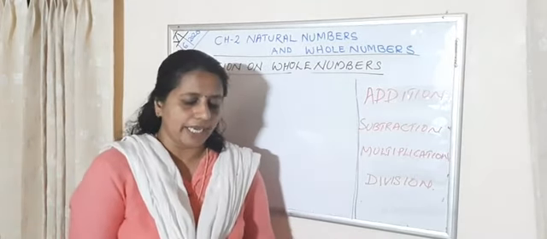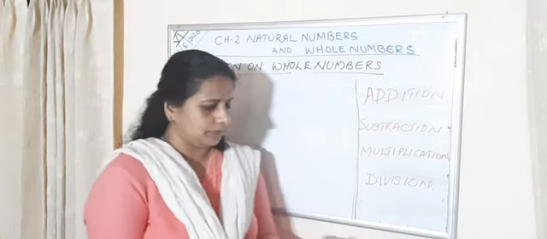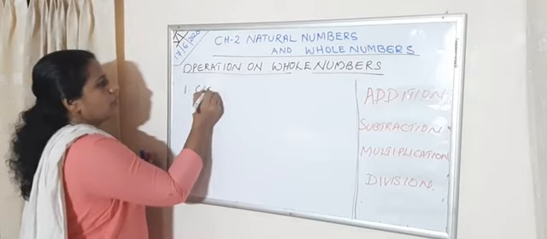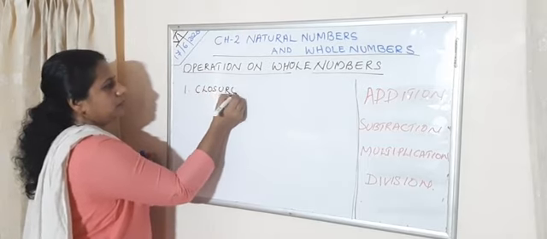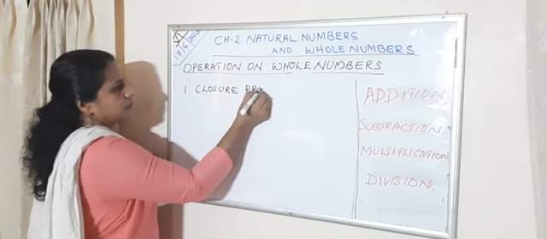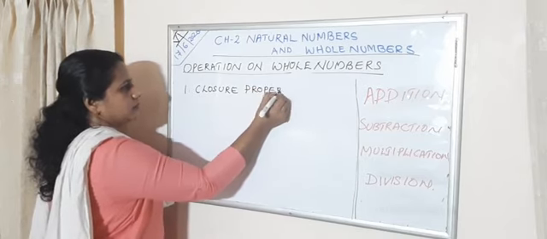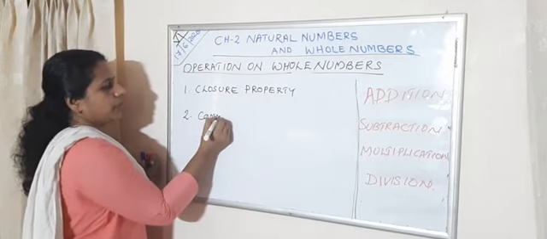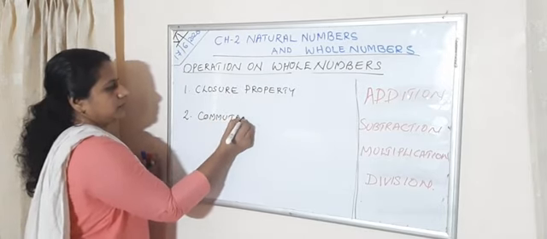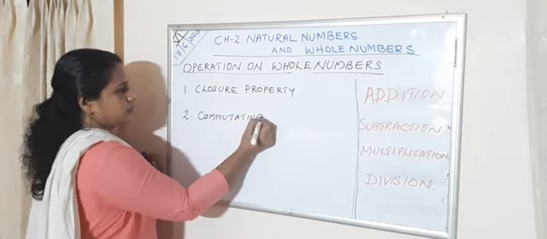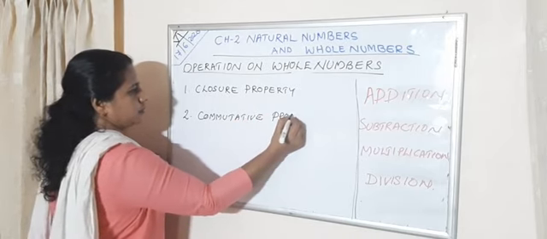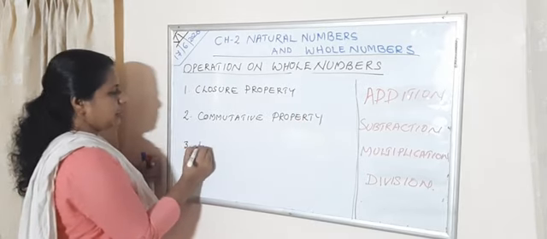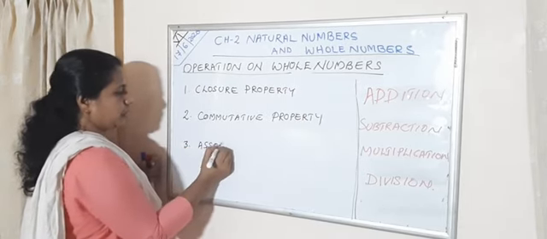The three main properties are closure property, commutative property, and the third one is associative property.